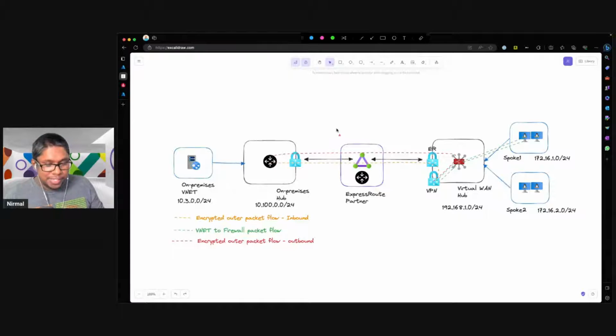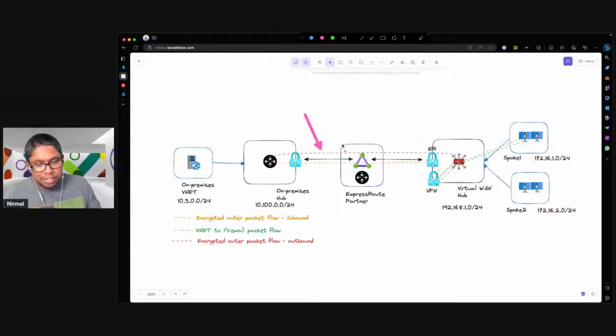So that is the setup that I have built. I'll also explain the way the traffic path would work. As you can see in the diagram that I have here, there are three different traffic flows that take place. The first traffic flow is the VPN establishing the IPsec connectivity between the NVA appliance that I have in my simulated on-premises hub and the virtual WAN VPN gateway. So that is this path here.